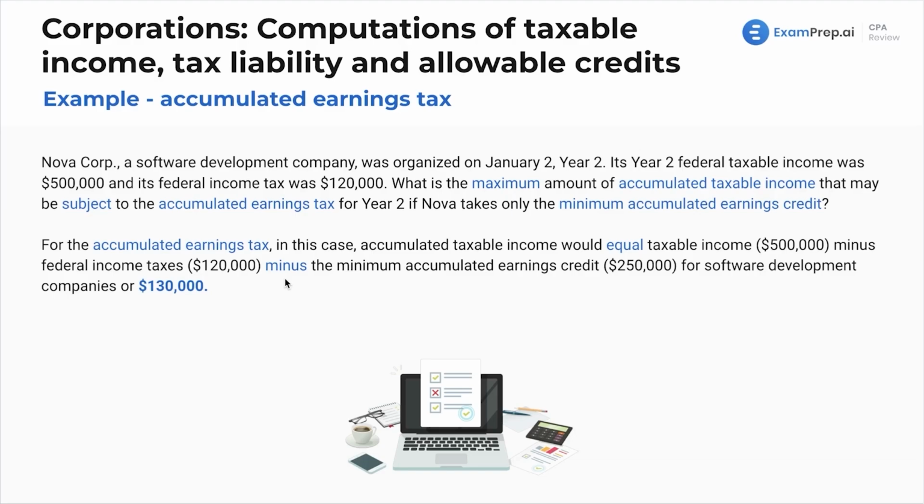That's another example of what we see here. This minimum accumulated earnings credit, that is $250,000. I would definitely take a look at that, make sure you're familiar with that number. I mean, if this were to be heavily tested, this is also not historically heavily tested. But again, I'd rather just show you certain credits, show you how they work through examples rather than just preaching. I love examples, I do. And I'm talking too much. Let's move on and see the next slide.